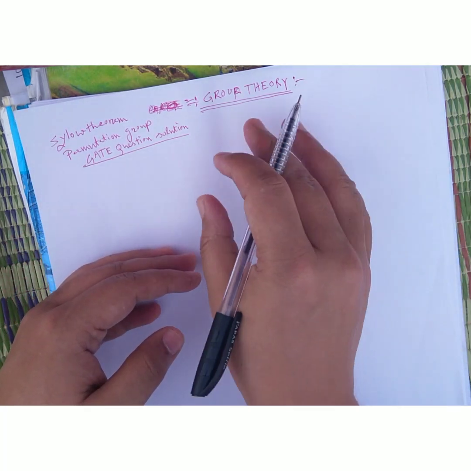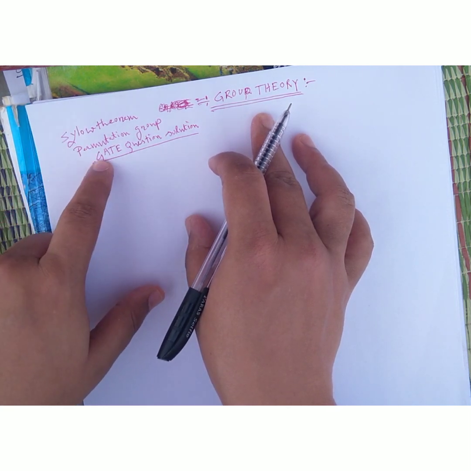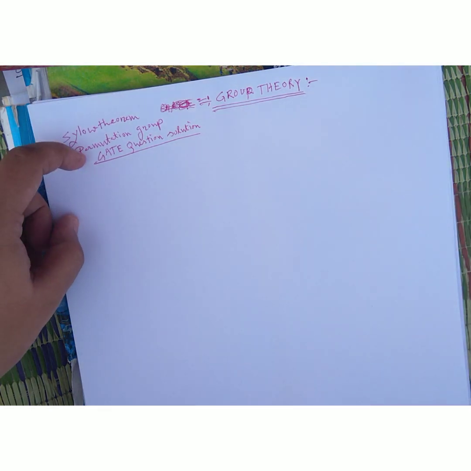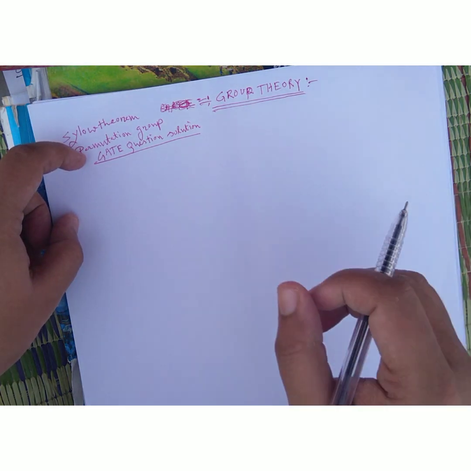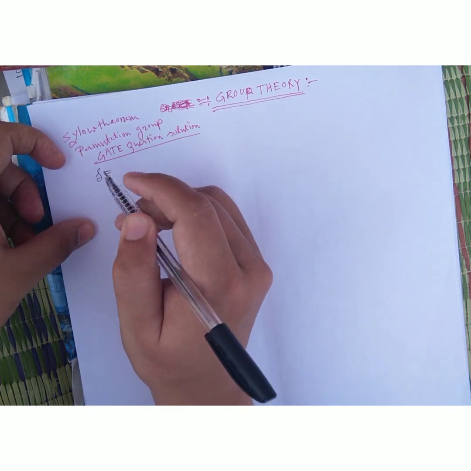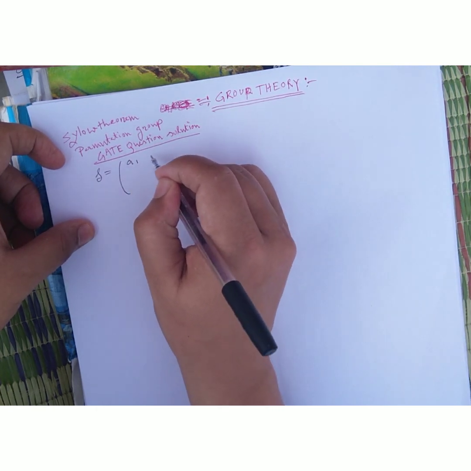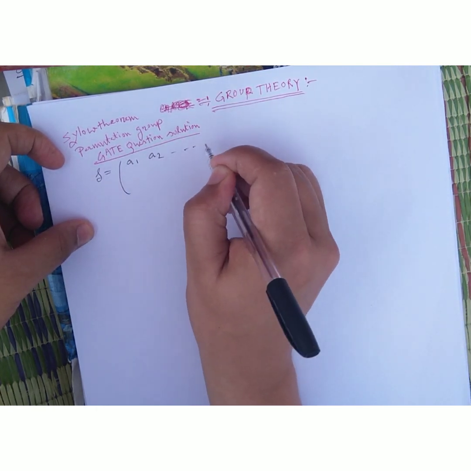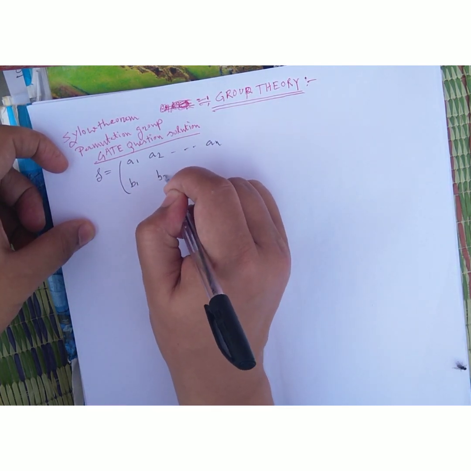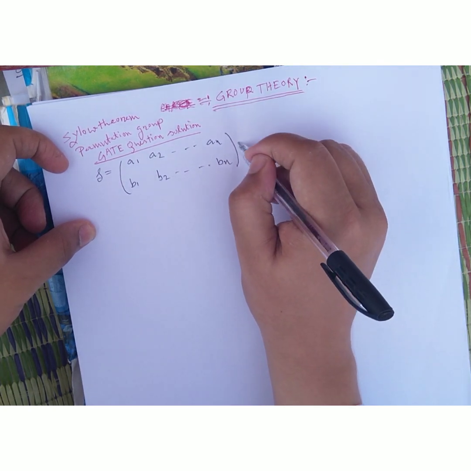Today I want to discuss group theory based on Sylow theorem, permutation group and GATE questions. So friends, we know that permutation group, I will discuss. Suppose F is a permutation group A1, A2 up to An and B1, B2 up to Bn, and this is a permutation group.